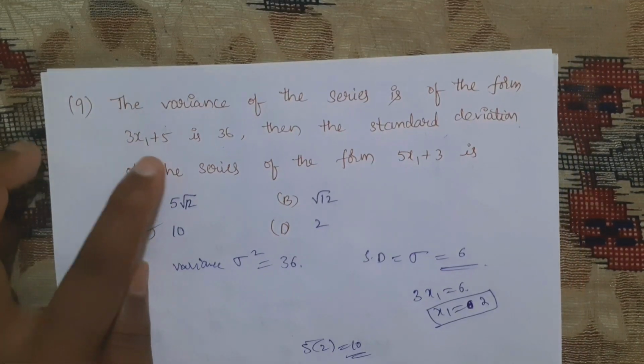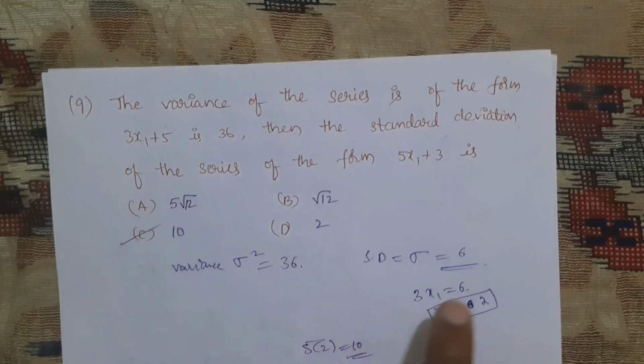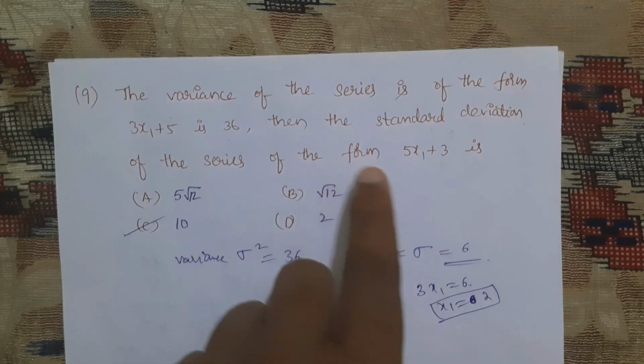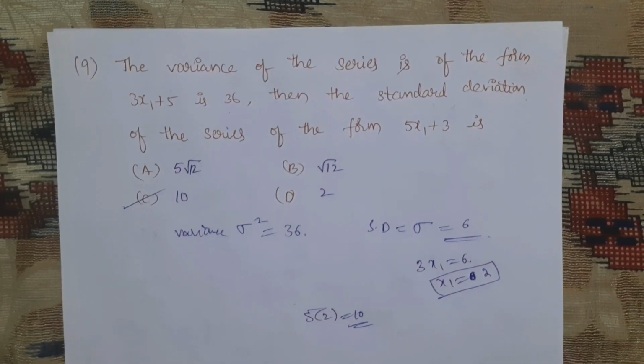See, for 3x1 it is 36 variance. So the standard deviation will become 6. As it is 3x1, x1 will be equal to 2. That means again x1 here, 5x1 is there. That means 5 into 2 is equal to 10.